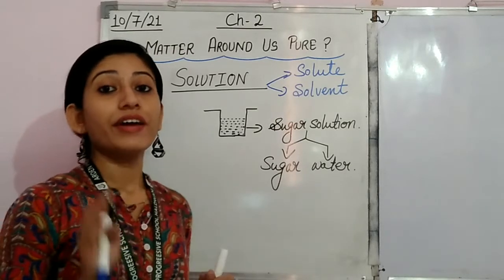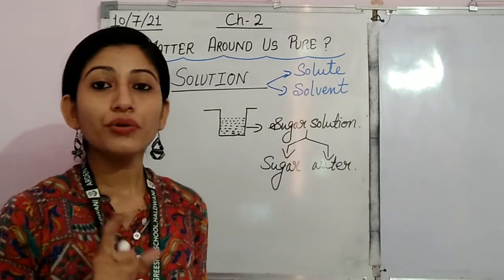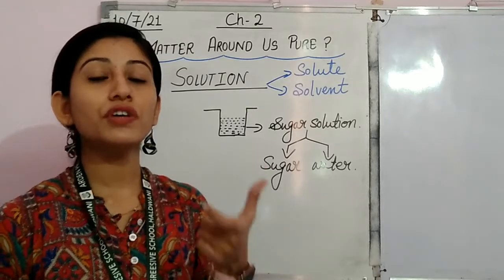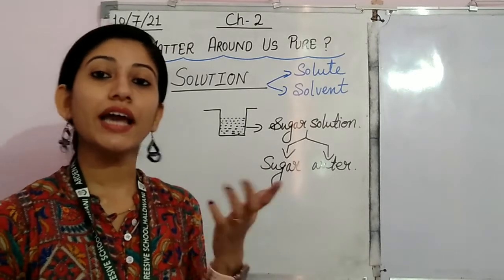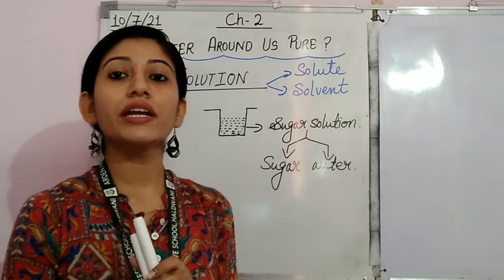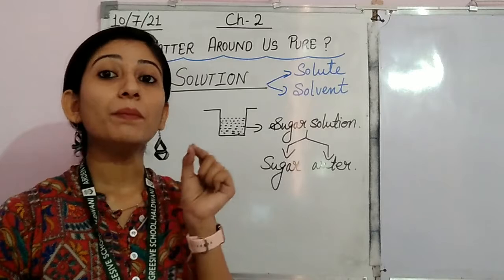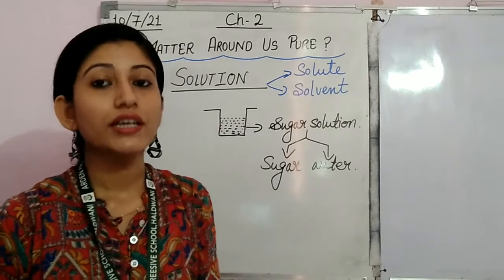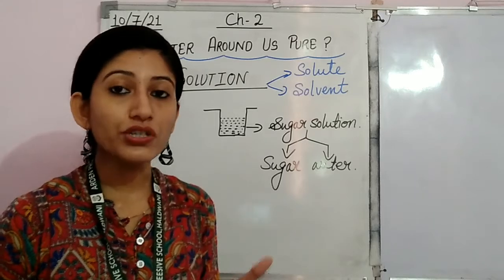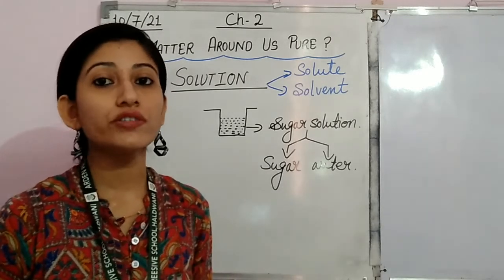Whenever we have to identify the solute, what will we notice? Solute will always be in lesser quantity, and solvent is always in large quantity. Another thing is that the substance that we dissolve is called solute, and the substance in which we dissolve is called solvent.